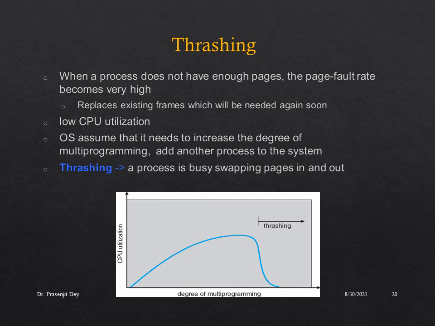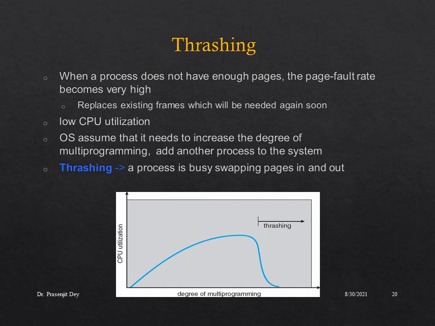Finally, let us discuss the concept of thrashing in case of a multiprocessing system. In a multiprocessing system, multiple processes are running, and all the processes need a certain number of pages to execute their operations. Now when a process does not have enough pages, the page fault rate becomes high, and every time it needs to replace existing frames which will be needed again soon. So it keeps on increasing the page fault rate corresponding to that process.